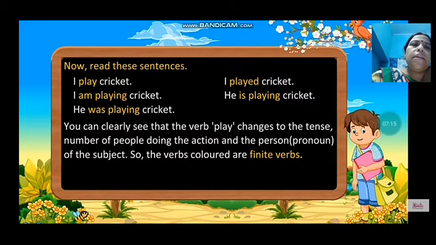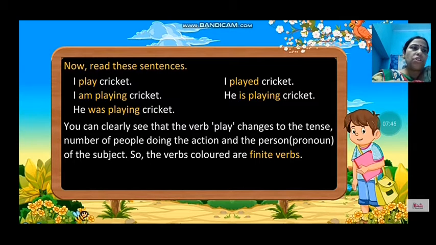Now read these sentences. I play cricket. I played cricket. I am playing cricket. He is playing cricket. He was playing cricket. Now I think till here you might have understood. You can clearly see that the verb play changes according to the tense, the number of people doing the action, and the person, that is the pronoun, of the subject. So the colored verbs are finite verbs.